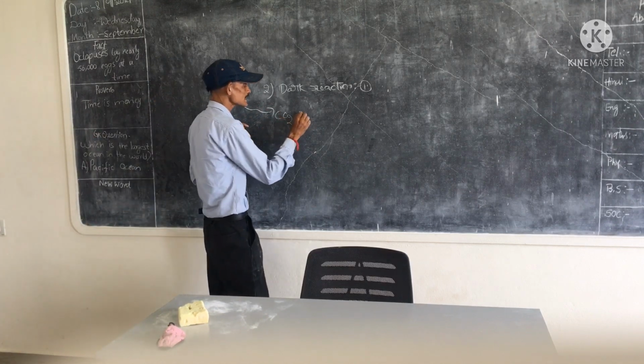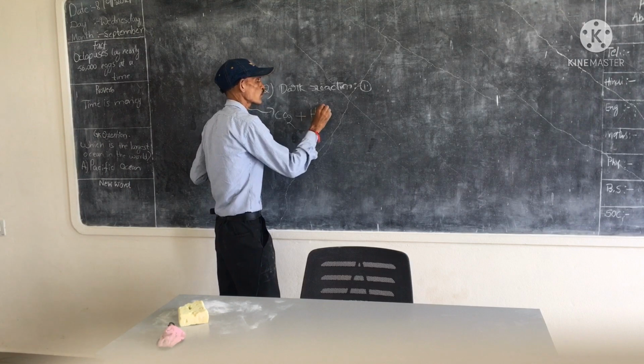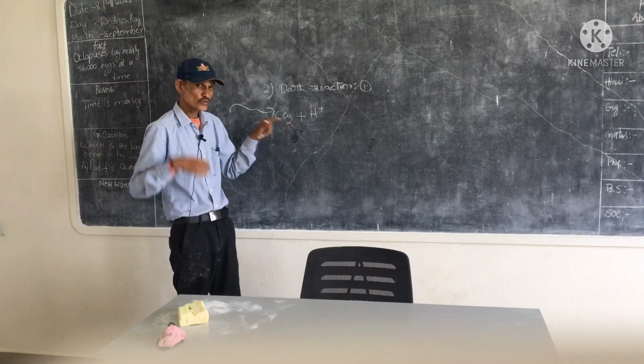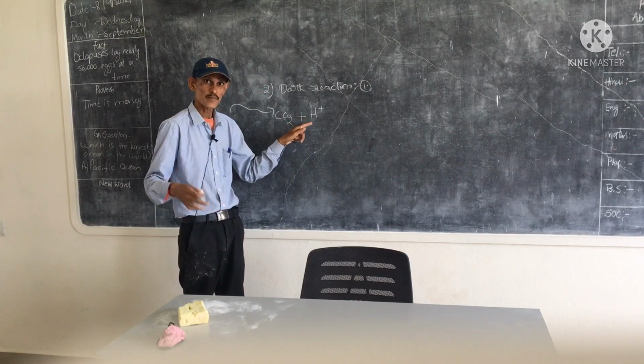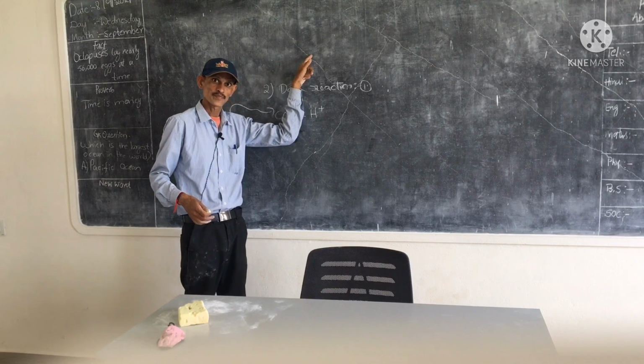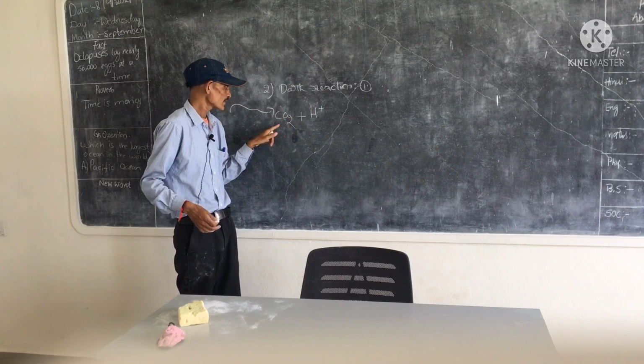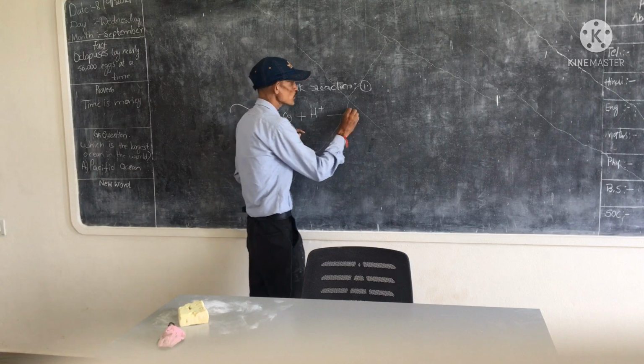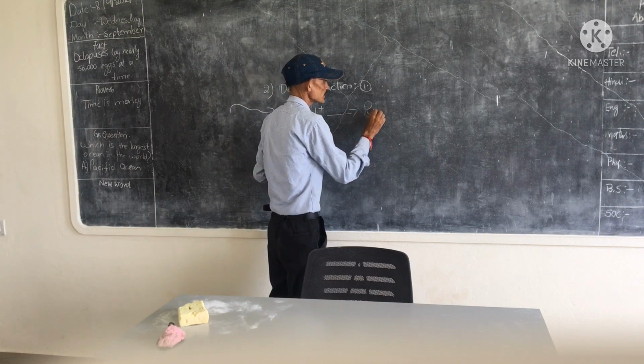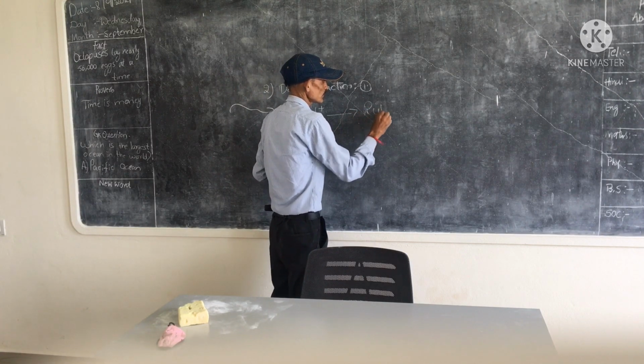This carbon dioxide reacts with protons. You know that already, these protons are formed in the light reaction. These protons combine with carbon dioxide to form ribulose 1,5 biphosphate.